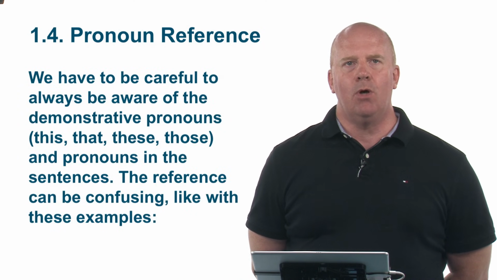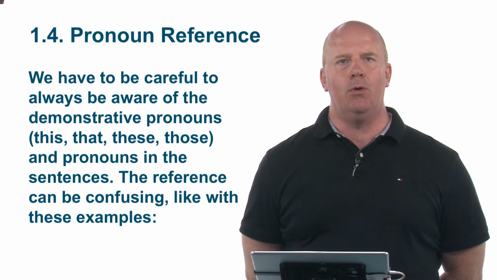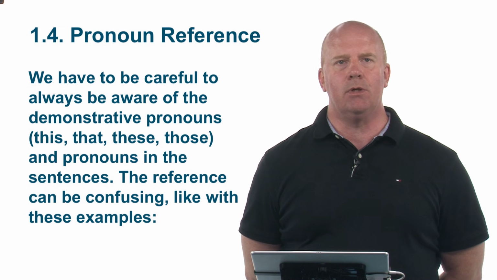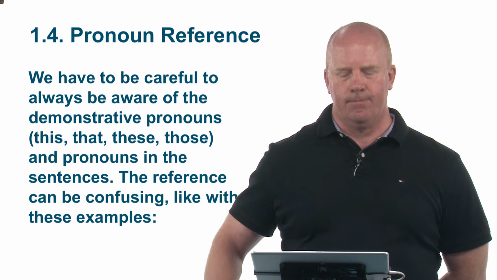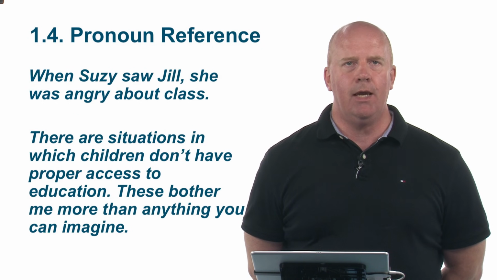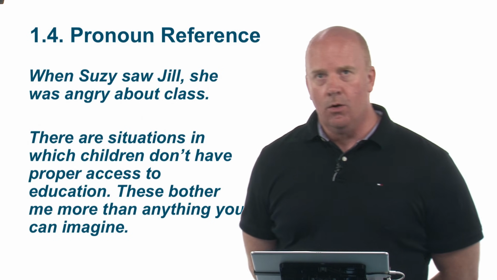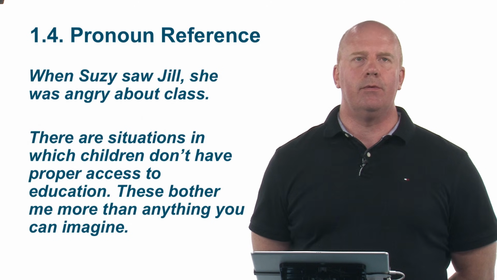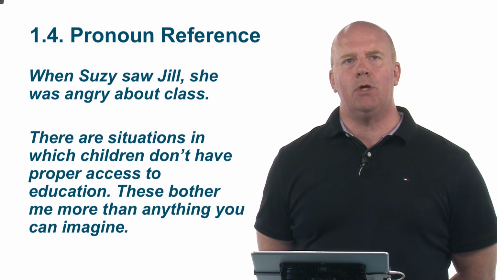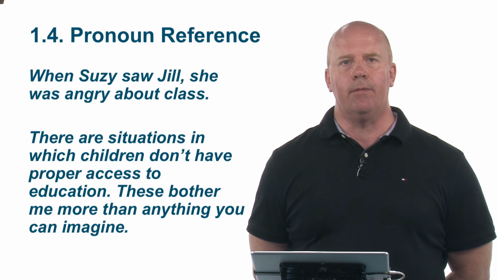We have to be careful to always be aware of the demonstrative pronouns, this, that, these, and those, and pronouns in the sentence. These references can be confusing, like with these examples. When Susie saw Jill, she was angry about class. Now in this case, we don't know who she is. She could be Susie, she could be Jill. So that's confusing. When Susie saw Jill, Susie was angry about class, or Jill was angry.